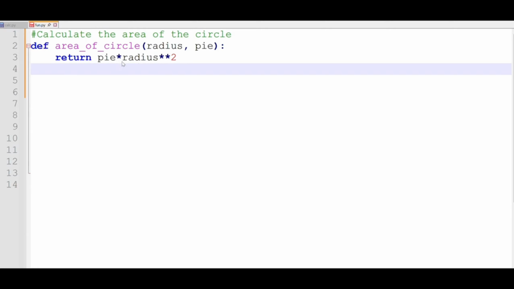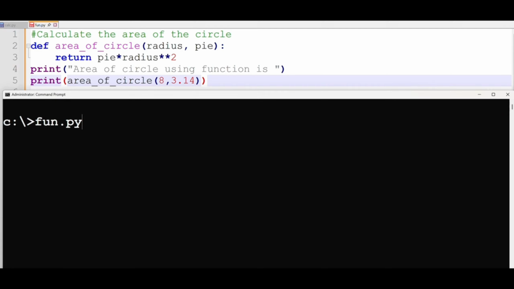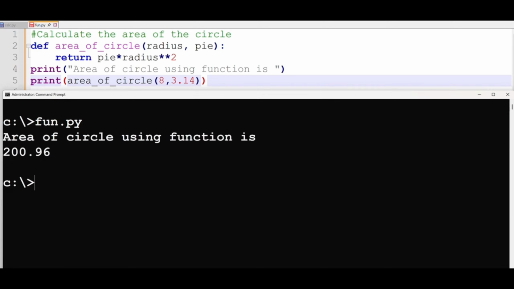So pi multiplied by radius squared. We want to print the area of the circle by passing arguments to the area of circle function. This time, since we use different values, we get 200.96.